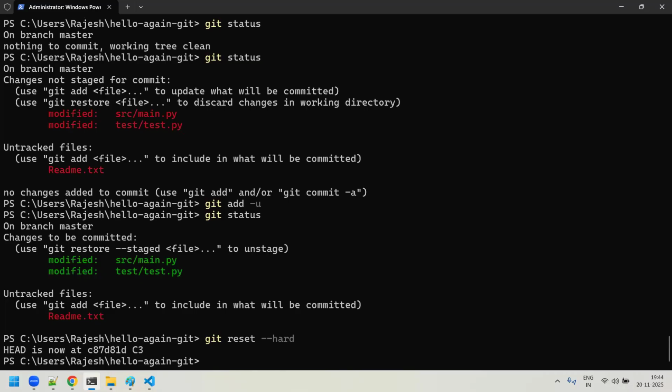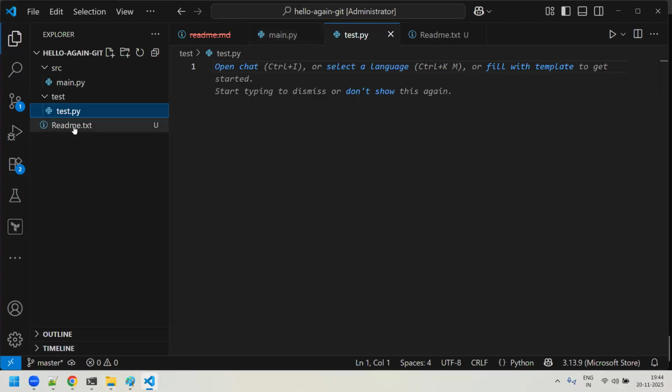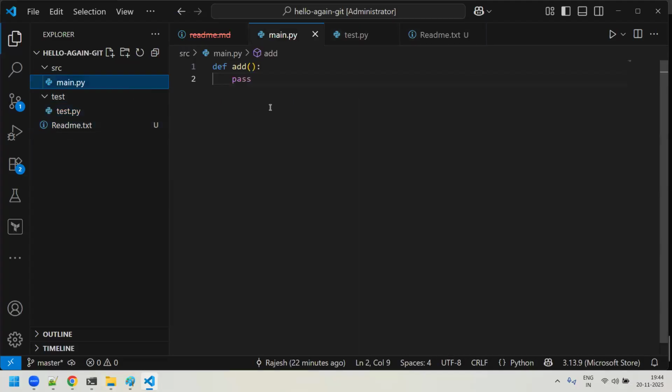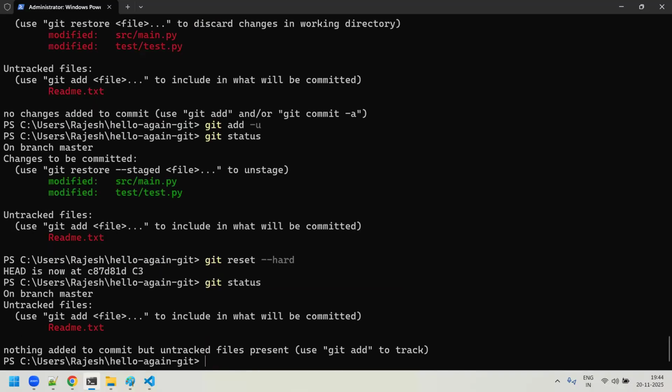Let's check. Yeah, if you go here, the changes in main.py are gone, and nothing is there in the test file. So all the changes you did are restored back. That means you reset everything. Now, if you do a git status, only the readme.txt file which was created is there. Everything else you have reset. Let it be as it is, we need not worry about it now.